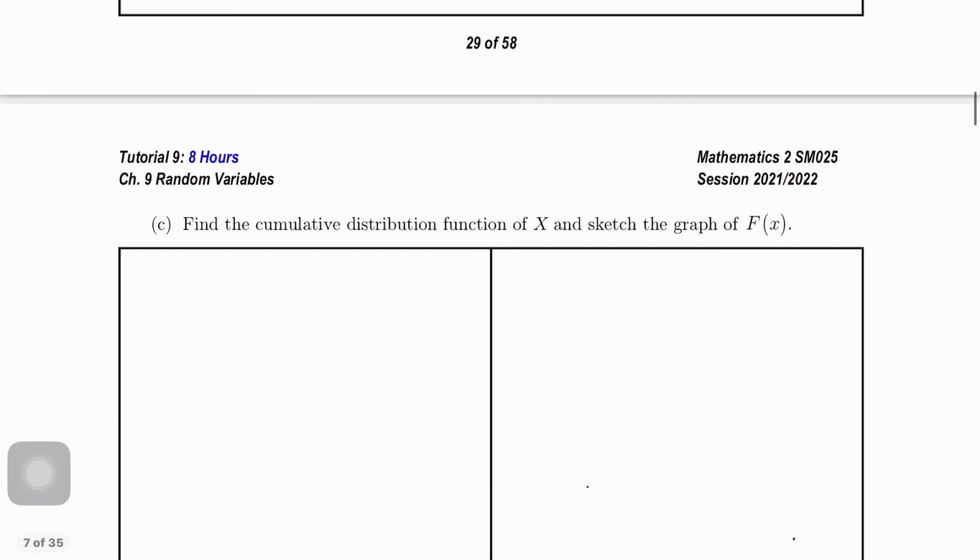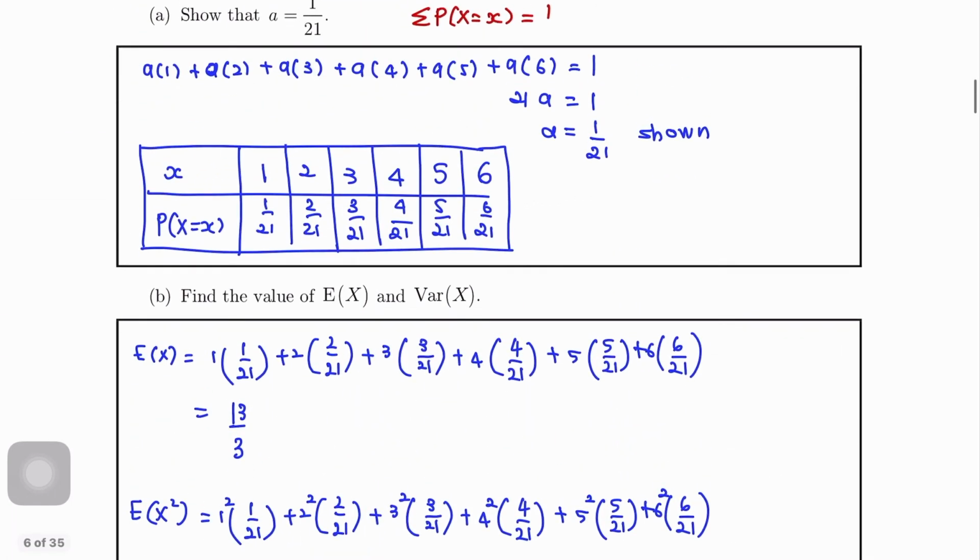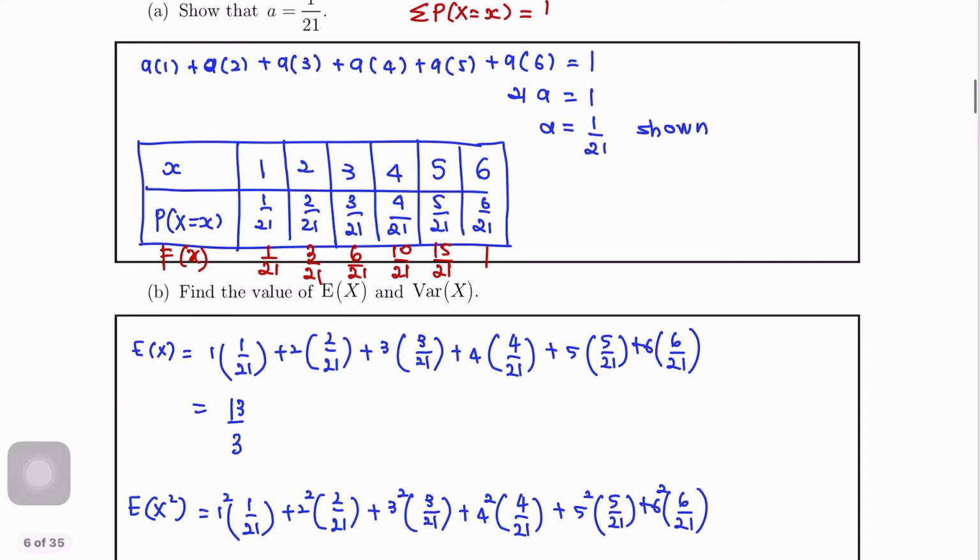C. Find the cumulative distribution function. Sketch the graph of F(x), capital F cumulative. Okay, so saya akan tambahkan row baru je lah dekat bawah ni untuk F(x). Okay, so 1 over 21. Then tambahkan lagi 3 over 21, 6 over 21, 10 over 21, 15 over 21, 21 over 21 ataupun 1. Buat 1 je lah. Untuk cumulative wajib dapat 1 dekat hujung sekali. So kita akan buat table, kita akan buat cumulative distribution function berdasarkan nilai yang merah tu yang kita baru tambahkan tu, cumulative.